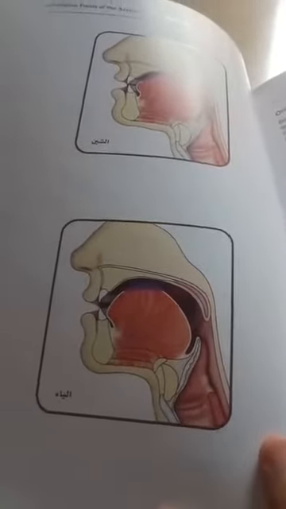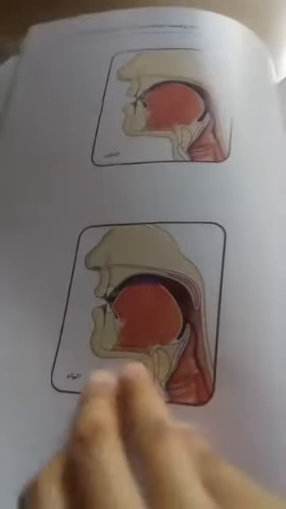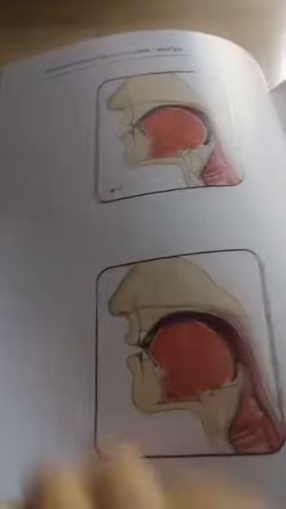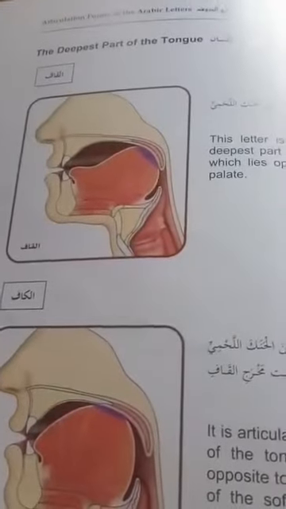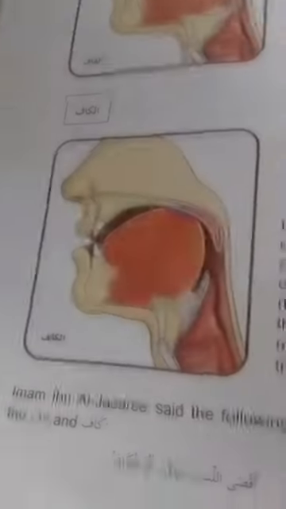Okay, one more time, we will practice all these five letters. Ako, iko, oko. Ak, ik, uk.